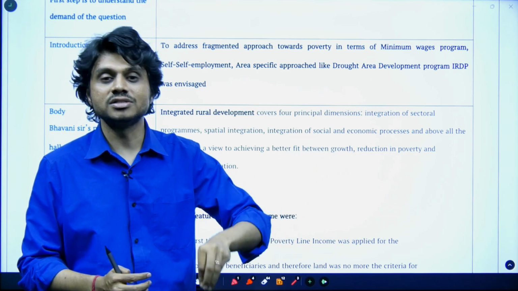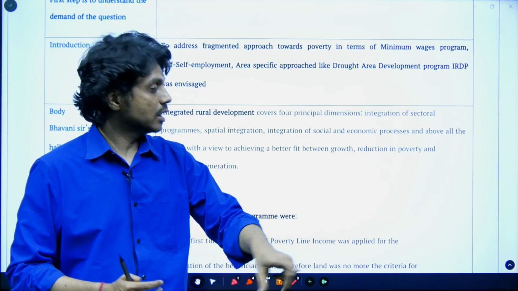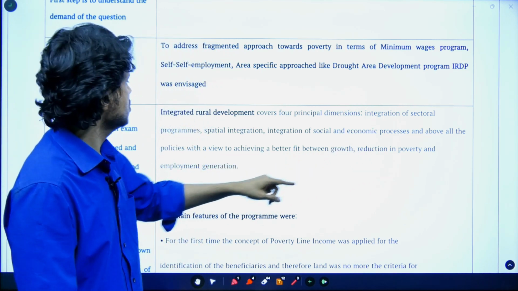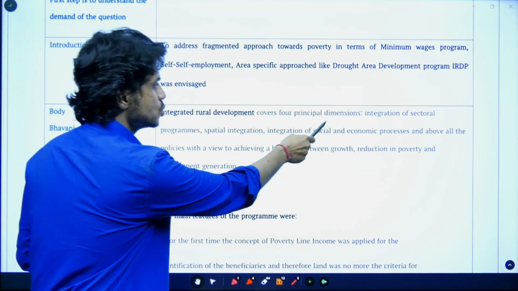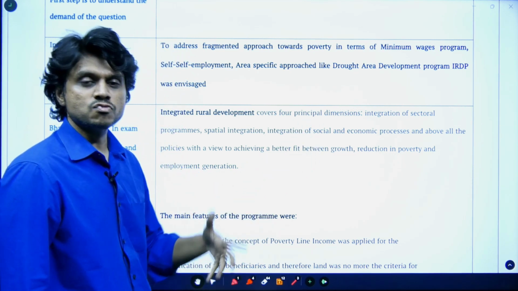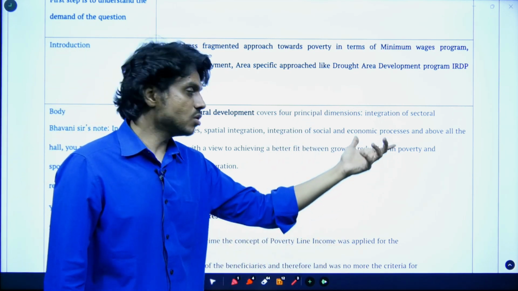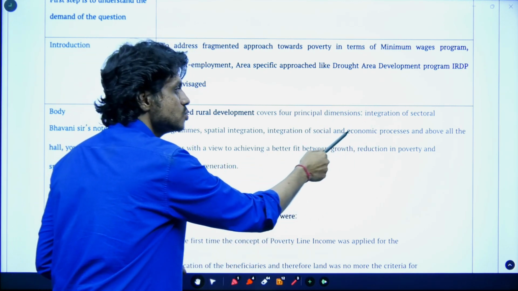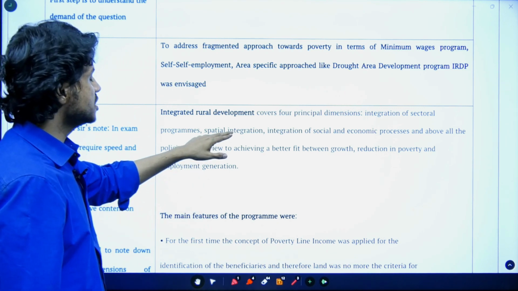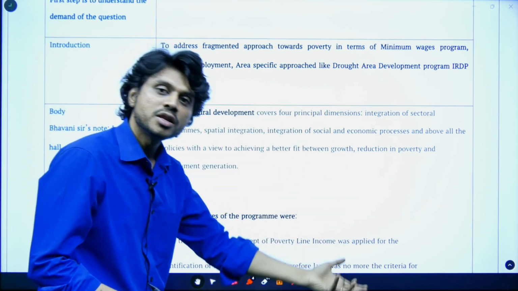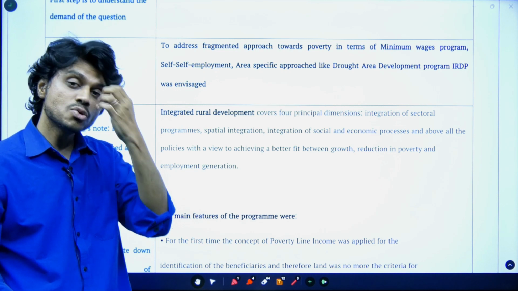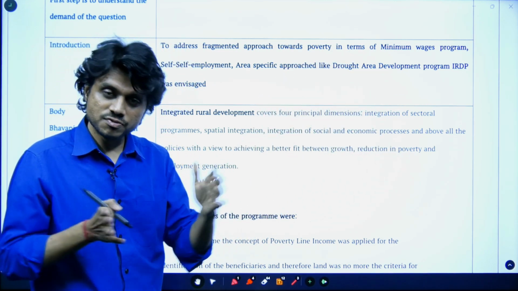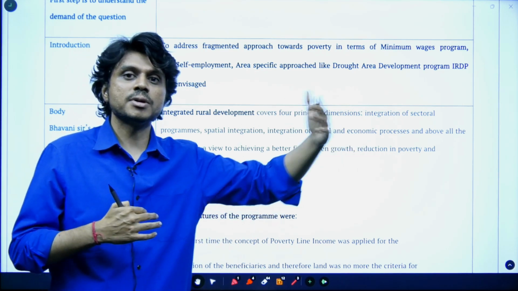Economic sector, industrial sector, agriculture sector, these economic sectors should be developed. Along with this, there should be proper development of the social sector, vulnerable sections, women, backward sections. All these sections should be properly developed. So there should be integration of the social and economic process, and spatial integration. That means different rural areas should be properly developed, and these rural areas should be integrated with the development of the urban areas. Then this will be a continuum, a rural and urban continuum.